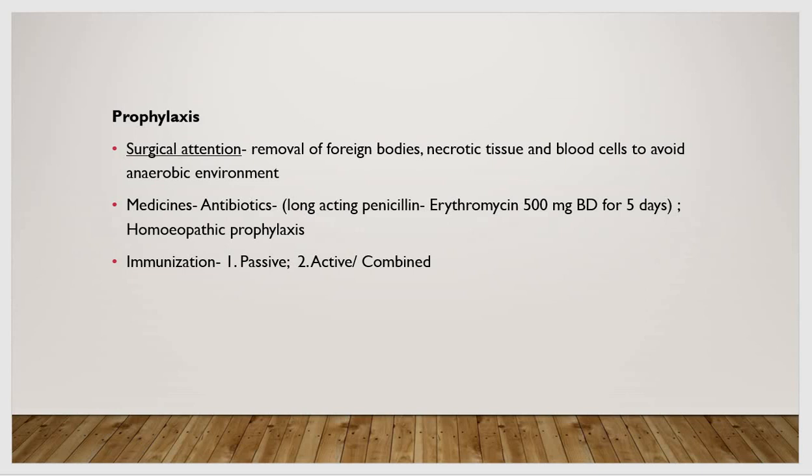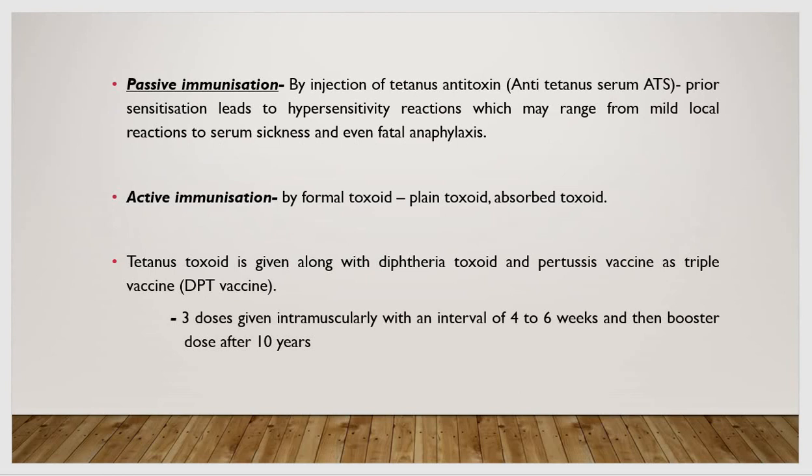Immunization. Immunization can be passive or active. A little detail about this. How a passive immunization is done: it's done by injection of tetanus antitoxin, ATS, anti-tetanus serum. Prior sensitization leads to hypersensitivity reactions, which may range from mild local reactions to serum sickness and even fatal anaphylaxis.